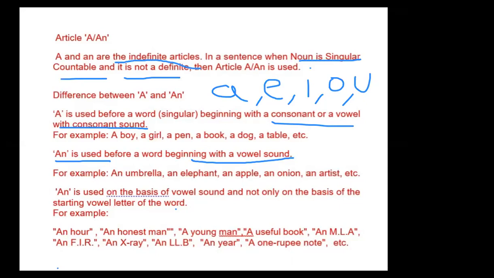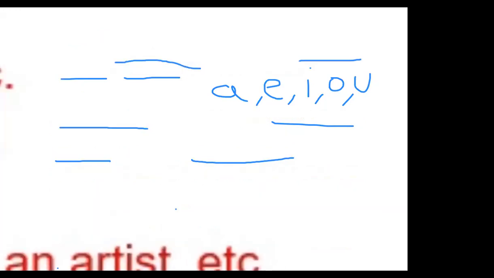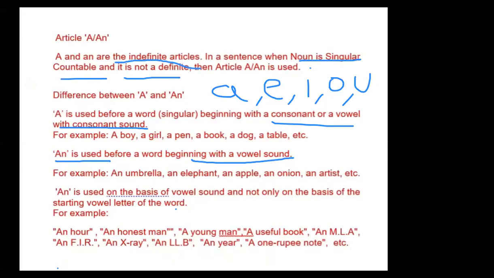Next one is one rupee note. One rupee note starts with O, but the sound is a consonant, so we use a one rupee note. So it's clear when we use an or when we use a. Yes, ma'am, an is used on the basis of vowel sound, not only on the basis of the starting vowel letter.